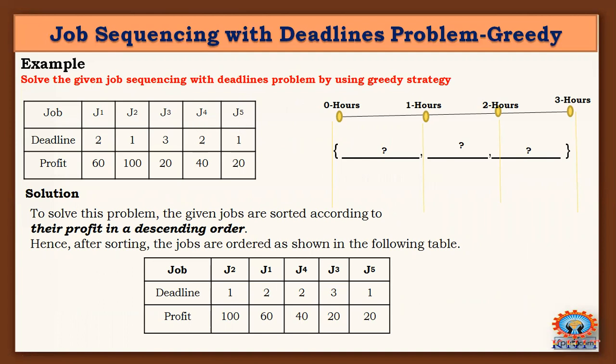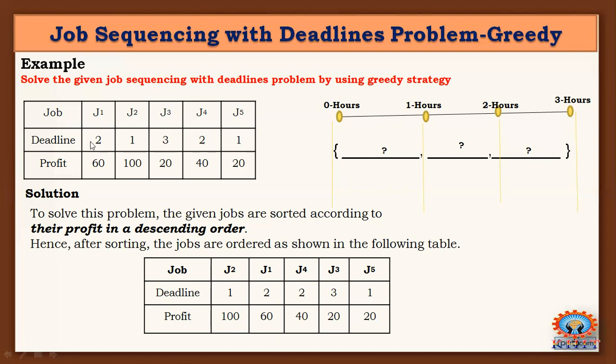These 5 are considered as jobs, and for each job a deadline is also assigned. Consider here the deadline is in hours. One deadline is 1 hour, two deadline is 2 hours, three deadline is 3 hours. So the deadline for completing the first job is 2 hours. The deadline for the second job is 1 hour. The deadline for the third job is 3 hours. The deadline for the fourth job is 2 hours. And the deadline for the fifth job is 1 hour time slot.